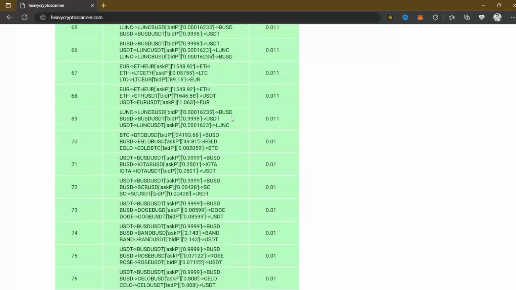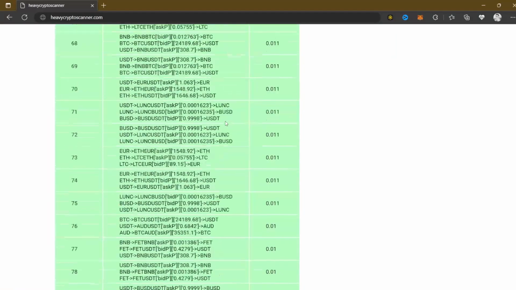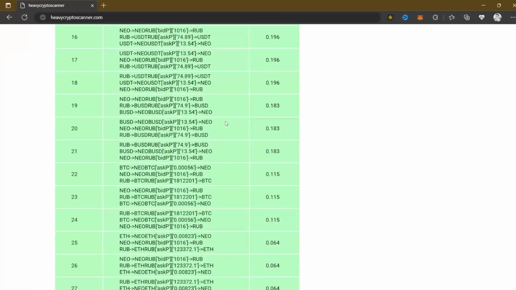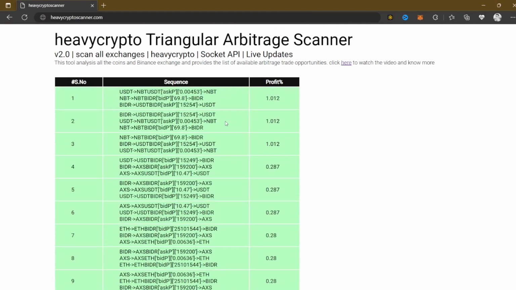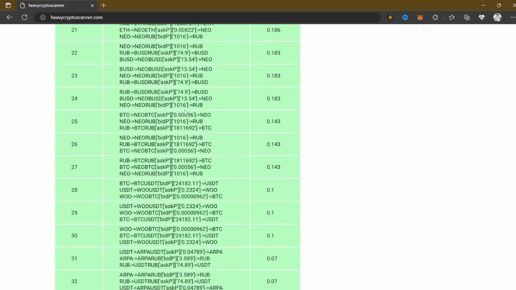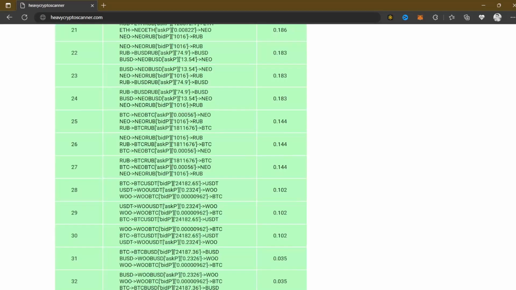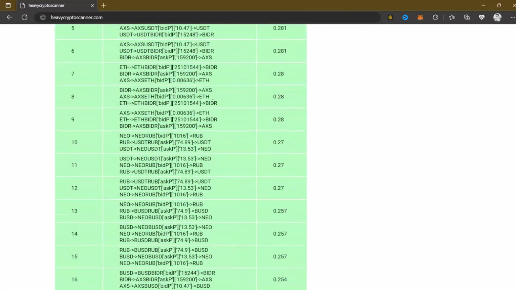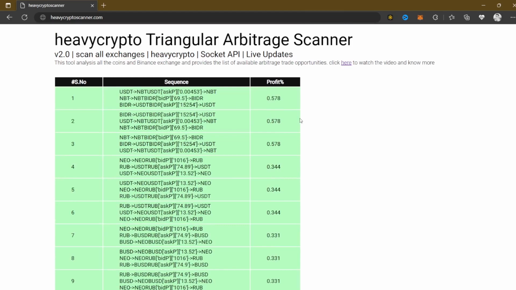All right. So you can see that right now this tool is still scanning. I mean, our tool can be similar to other tools on the internet, but the difference is it gives profitable signals, and it's really profitable and better than all other tools on the internet. That's why I recommend each and everyone to use this tool and to give it a try.